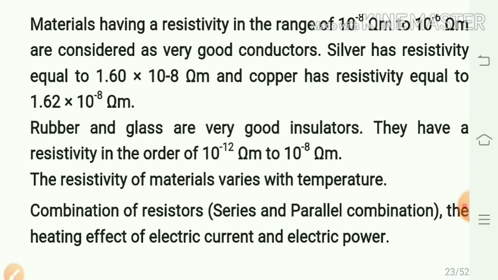For this reason, they are commonly used in electrical heating devices like electric iron, toasters, etc. Tungsten is used almost exclusively for filaments of electric bulbs, whereas copper and aluminium are generally used for electrical transmission lines. Thus, this is all about resistivity, resistance, electric current, potential difference, electric charges, etc.